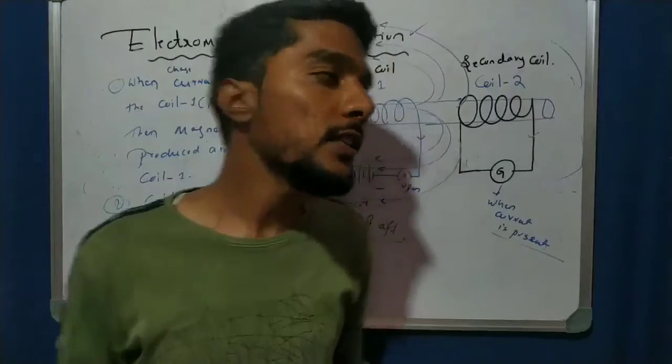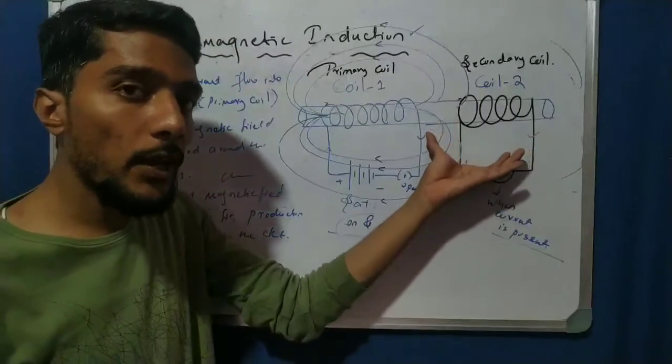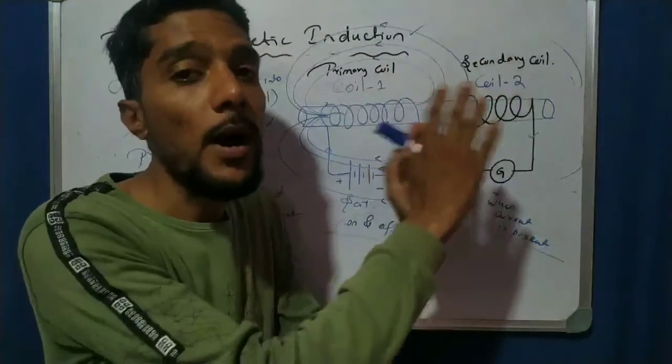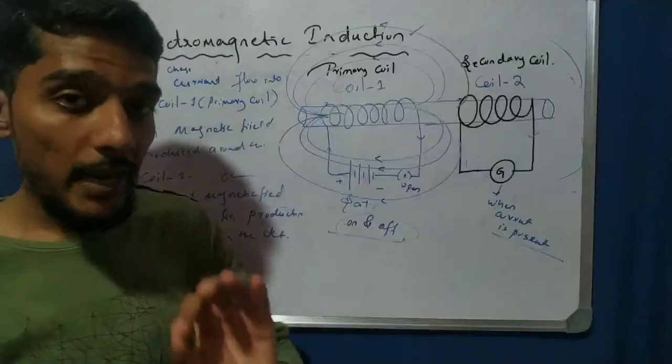Simple. How is it demonstrated? By using the primary coil and secondary coil, or by using one simple coil and one conductor or one bar magnet. So this is Michael Faraday's experiment.